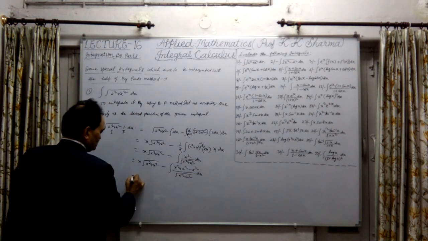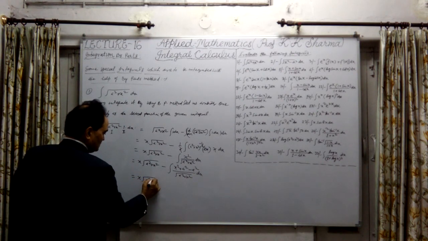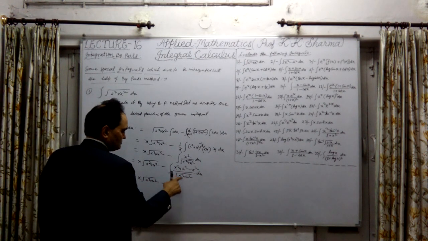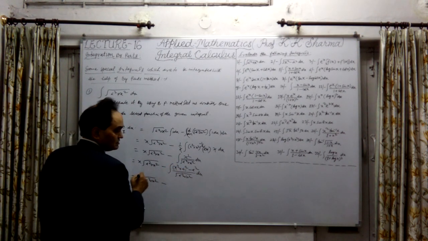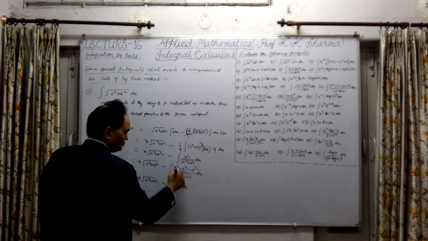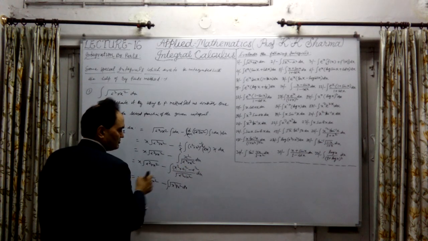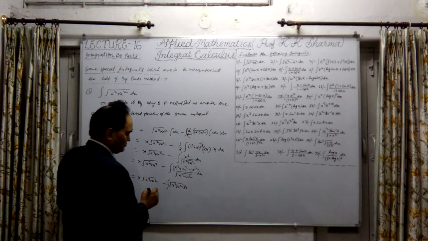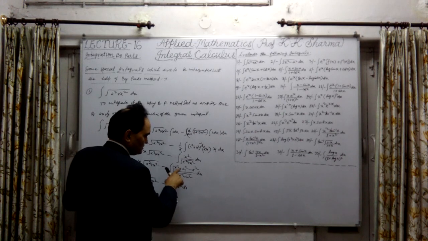So what will be the next step? With x under root a square plus x square minus. Now the first step will be, if I divide this by x plus a square, we will get the integration of only x square plus a square, or a square plus x square, because this is 1 power, this is half power, and half power will come in the numerator, or 1 minus half, that means half power left over. This I separated.